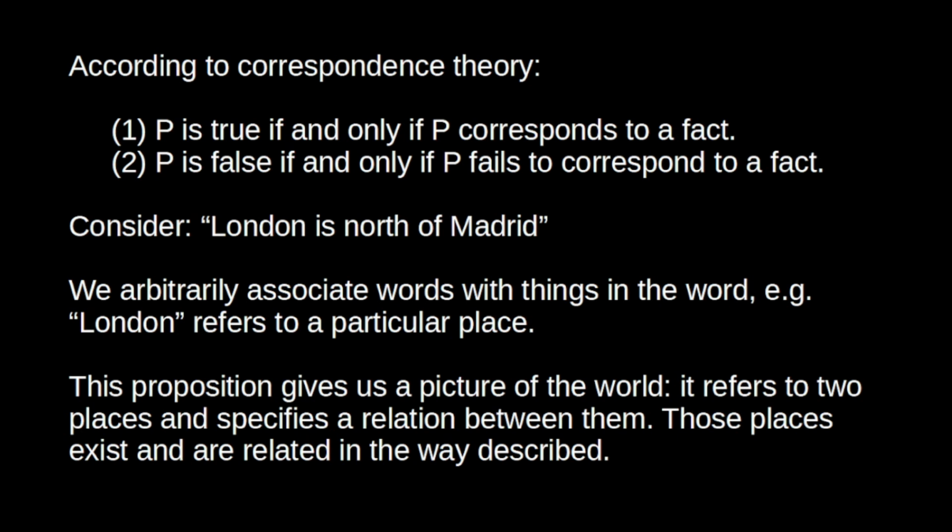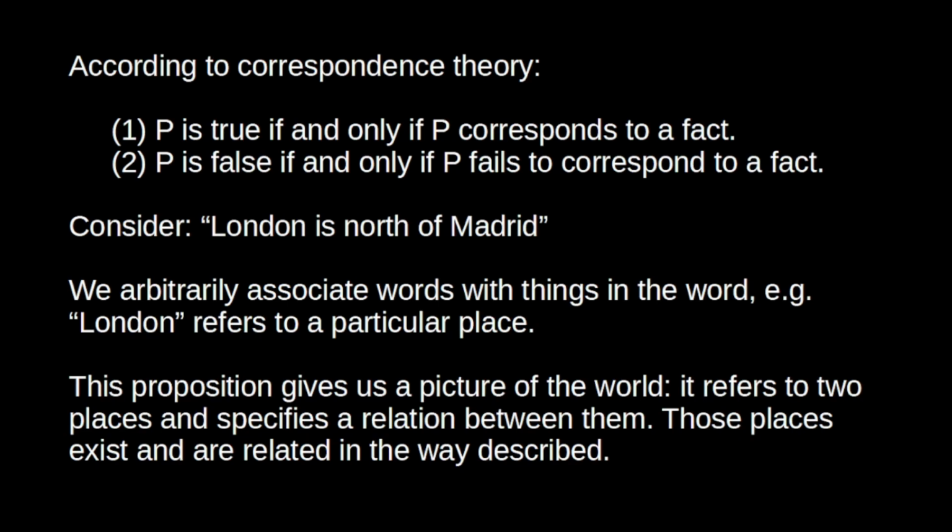So let's take the proposition London is north of Madrid. This proposition describes two places, London and Madrid. It describes a spatial relation between them. We can think of this proposition as giving a kind of picture of how the world is. And it's easy to see how this works, right?